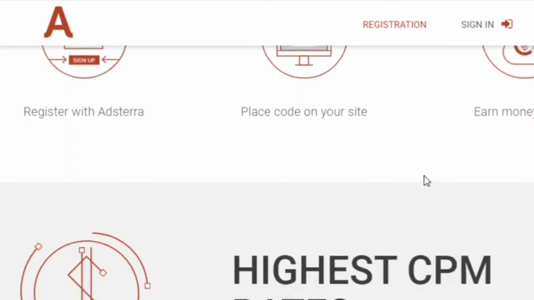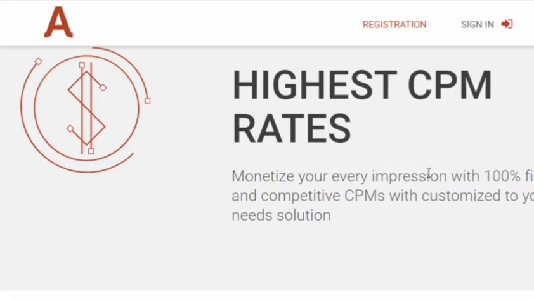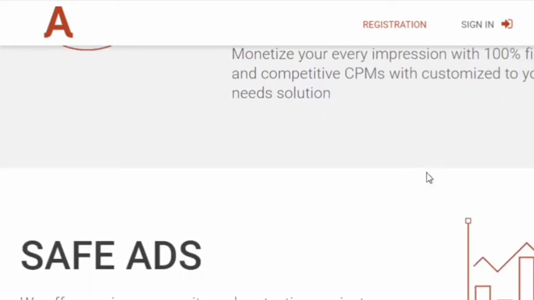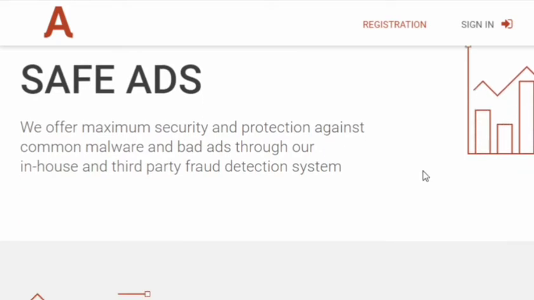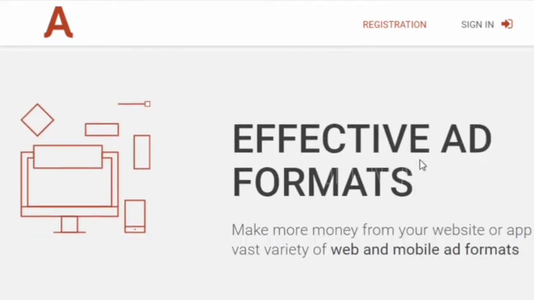And here, as you can see, they have shown you how they are going to pay you money. You are just going to register and put in your website for review, which will take around 24 hours. As far as I know, my website got approved within 24 hours. So yours will also be getting approved within 24 hours.